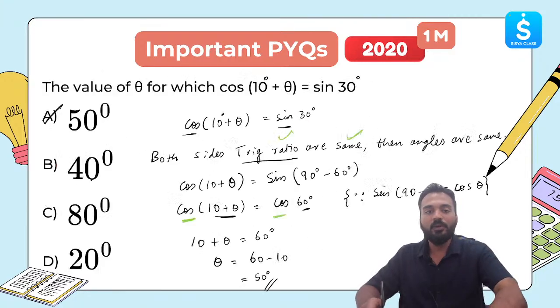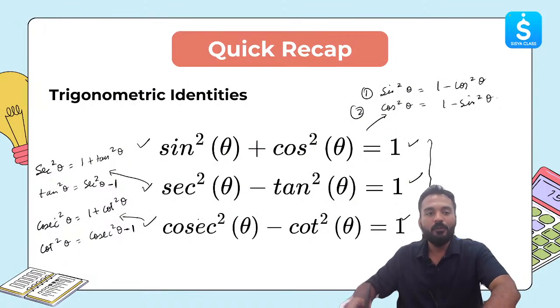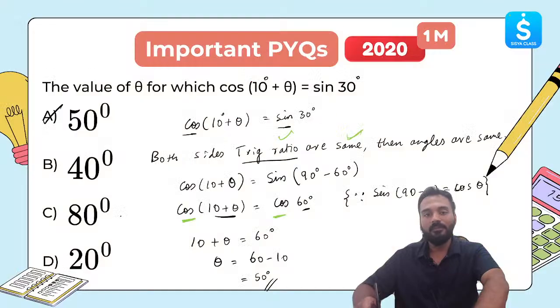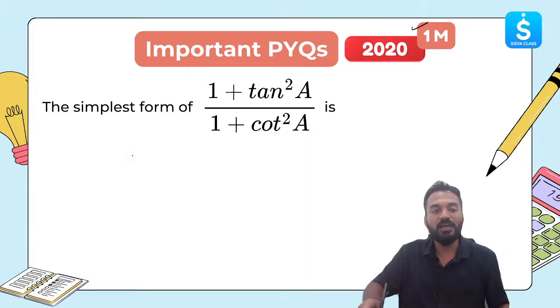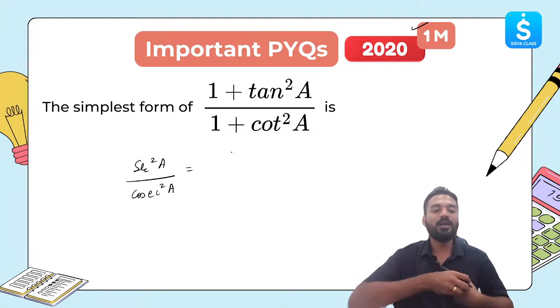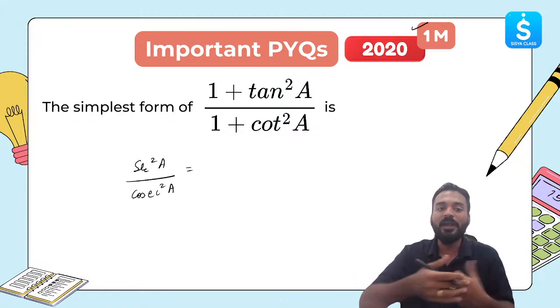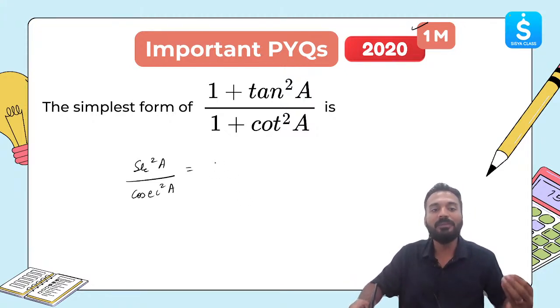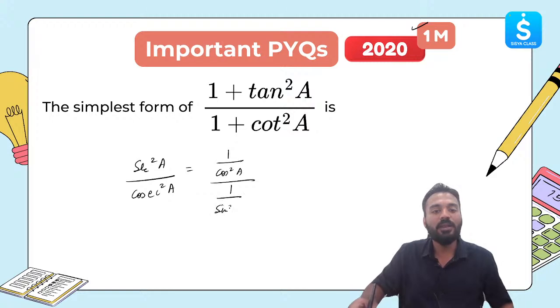You all remember, let me go to that identity slide. Yes, 1 plus tan square a. What is 1 plus tan square a? Secant square a, right? What is 1 plus cot square a? It will be cosec square a. Yes or no? We can use that. 1 plus tan square a, we can write directly secant square a. 1 plus cot square a, we can write directly cosecant square a. Yes or no? We can directly write this. Now, in place of secant square a, we can simplify it further. We can write it as 1 by cos square a. We can write cosecant square as 1 by sin square a.